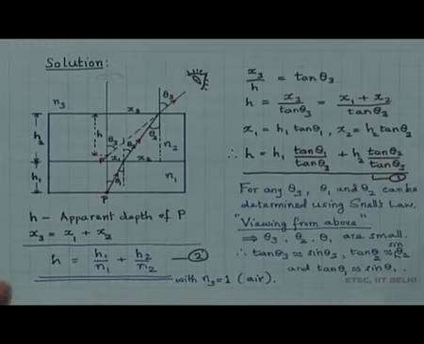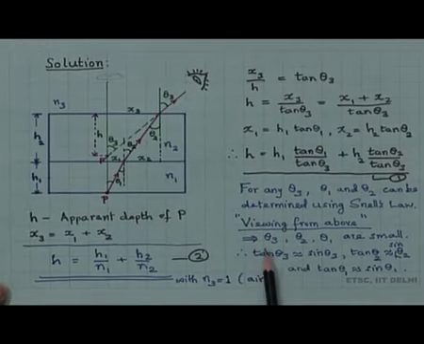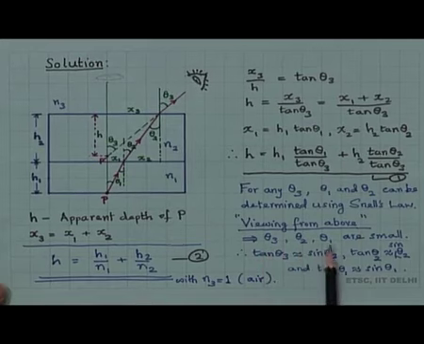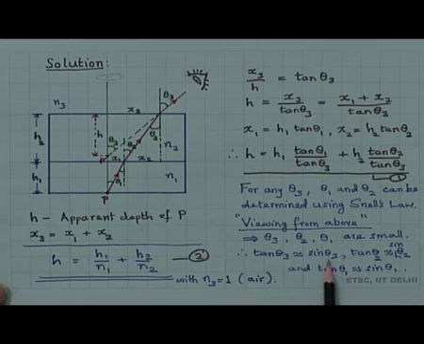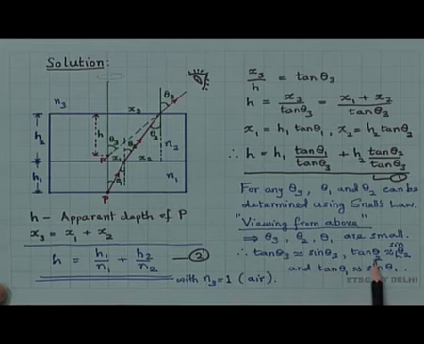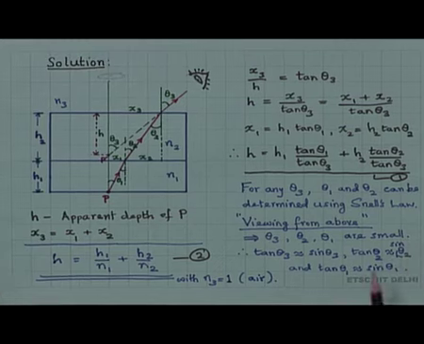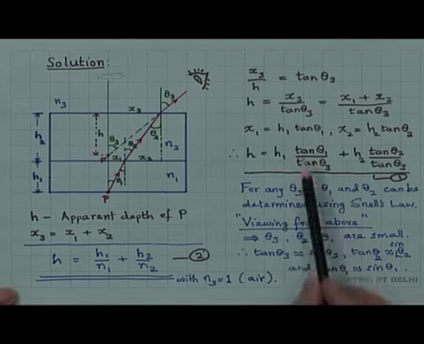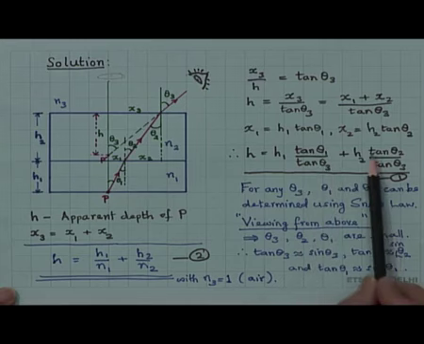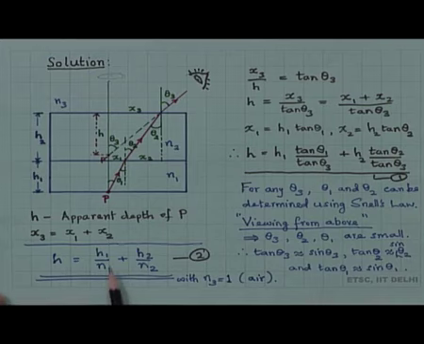Therefore, viewing from above implies the angles theta 3, theta 2, theta 1 are all small angles, and therefore tan theta 3 is nearly equal to sin theta 3, tan theta 2 nearly equal to sin theta 2, and tan theta 1 nearly equal to sin theta 1. This approximation is very much valid for all small angles. If we apply that and substitute sin theta 1 by sin theta 3, sin theta 2 by sin theta 3, then we will get h is equal to h 1 by n 1.